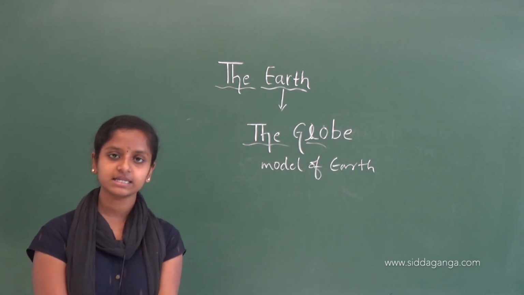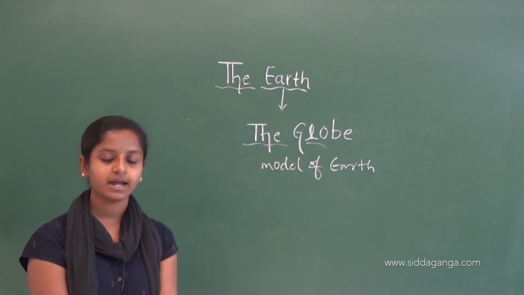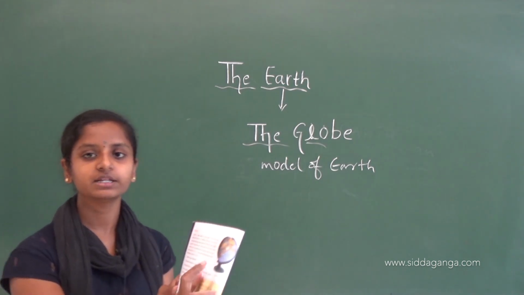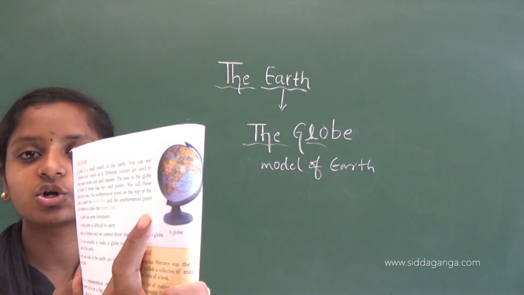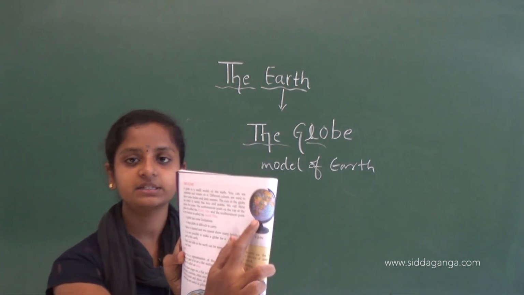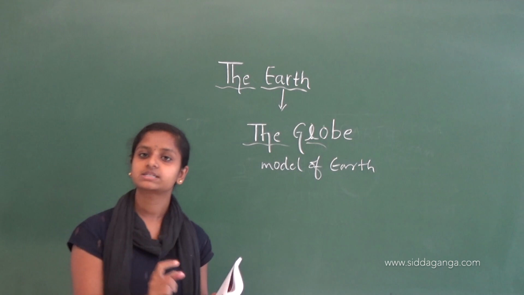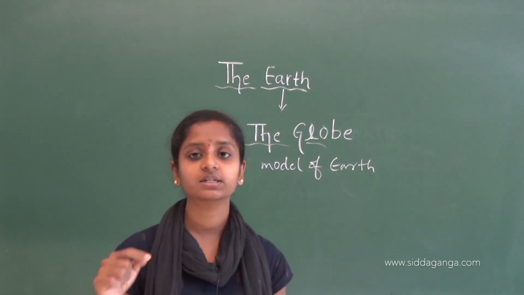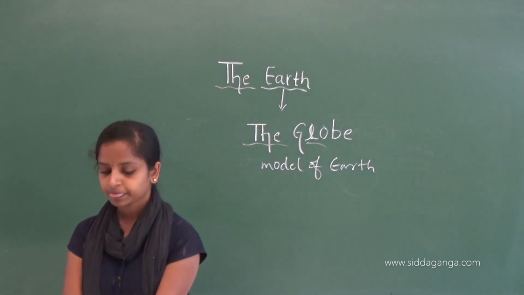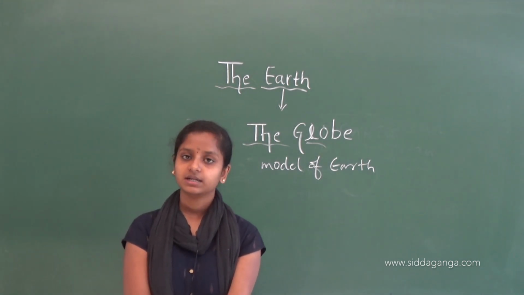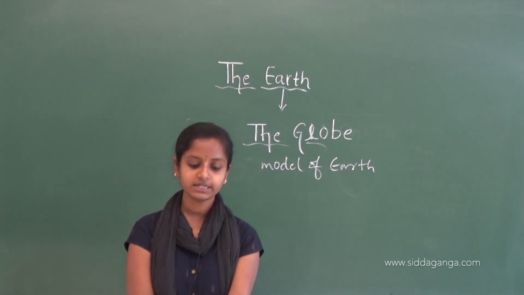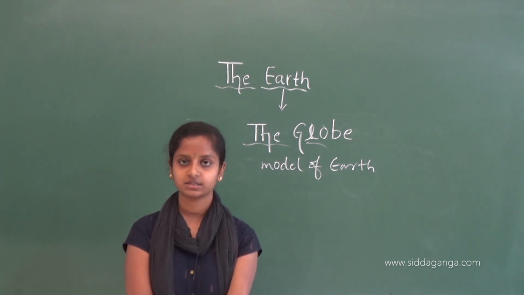You can see continents and oceans on it. Here in your picture they have given a globe. So it will be like this, and on this globe we can see continents and oceans. Different colors are used to show water bodies and land masses.